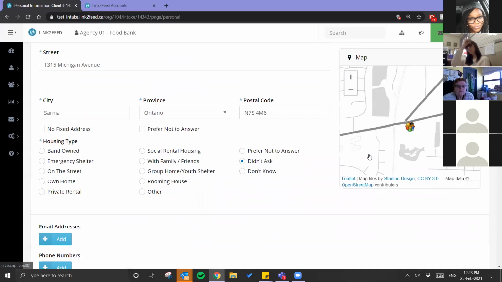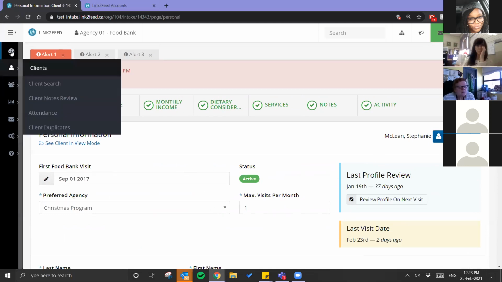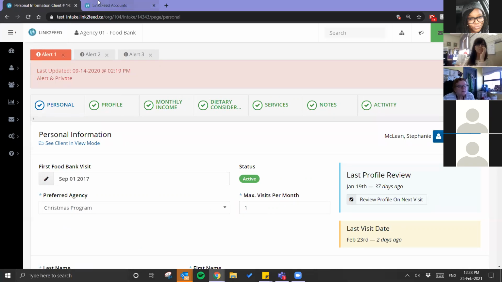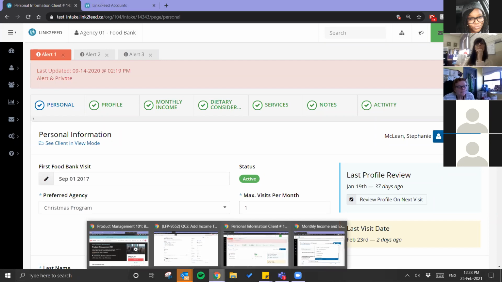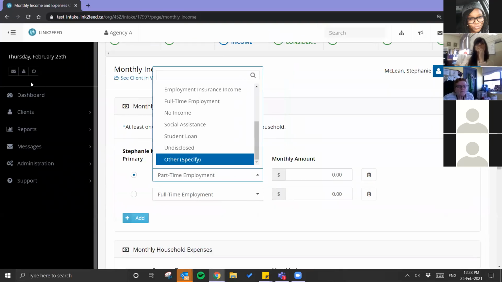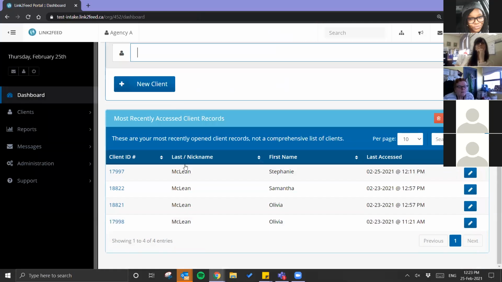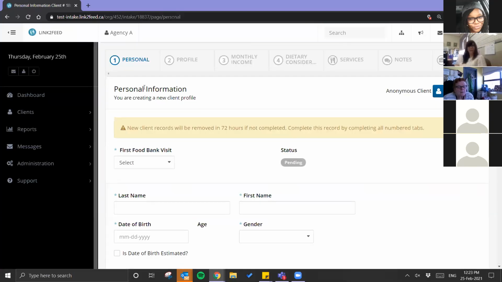So if you are tracked, not every food bank is tracking consent in the system. So if you are tracking consent in the system, I'm not sure if I'm doing that in this site. Some food banks track verbal or written consent.